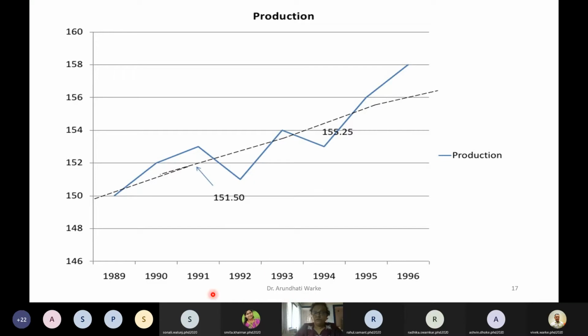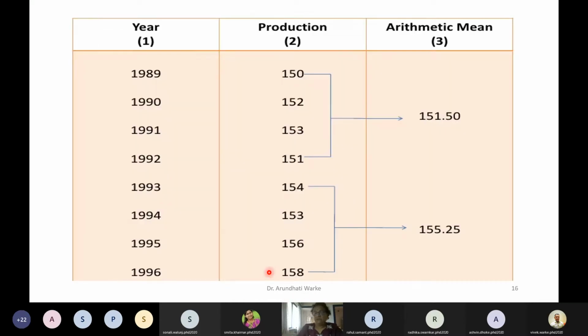I will show it to you in a previous slide. Here, in between 90 and 91, in between these two, you can plot this point. Is it clear? Yes, ma'am. Similarly, here 94 and 95, in between these two, you can plot this point.